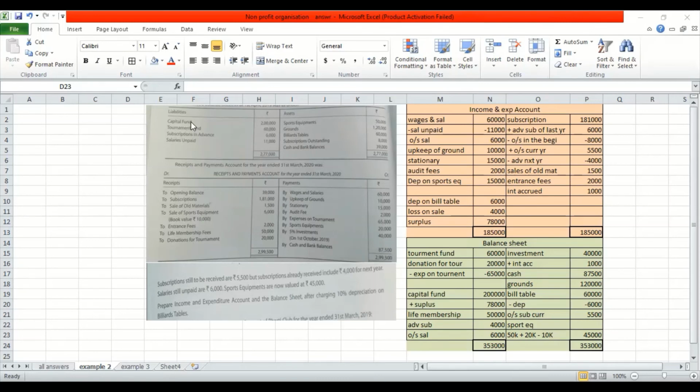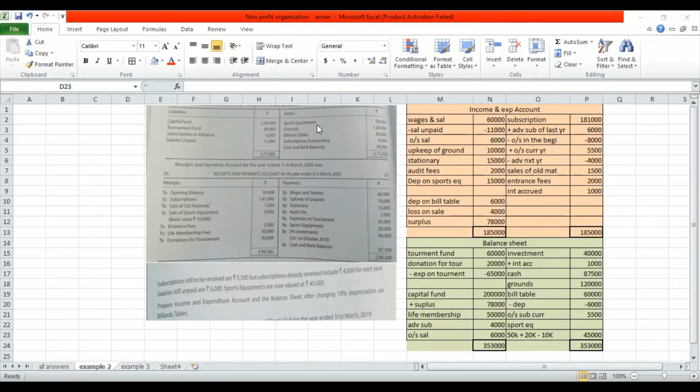Let's say the first item, capital fund. Where do you post it? In the closing balance sheet, I have written capital fund 2 lakh. Same thing with tournament fund. Salary subscription in advance: if last year I got an advance, that should pertain to the current year. So 6,000 I added up over here. I have given a credit effect, if you notice. Salaries unpaid 11,000 I have. Now this is your outstanding of last year. Anything to do with last year, you got to minus it. So I have minus it over here. This is how you do the posting for the liability side.